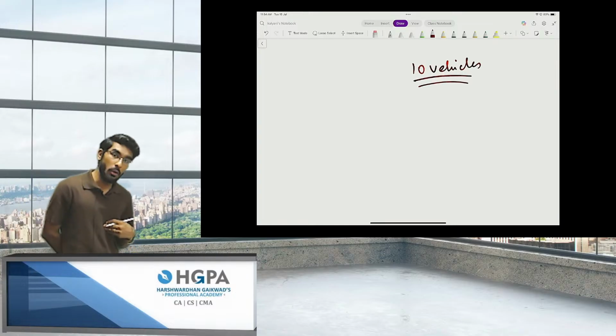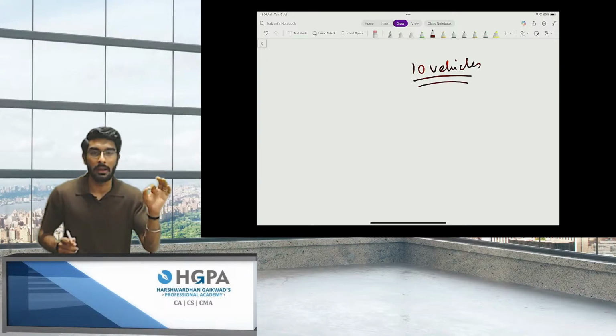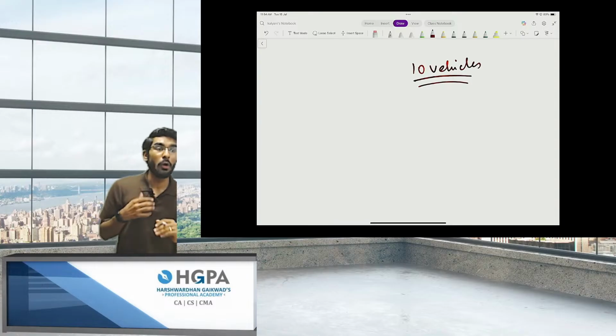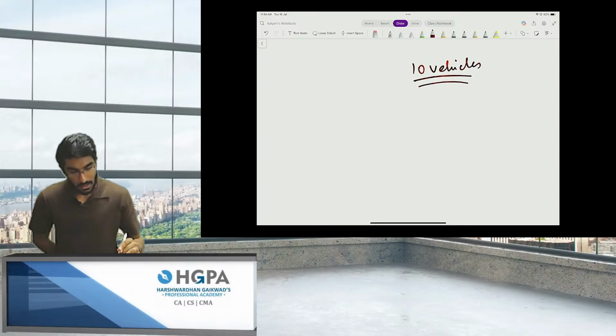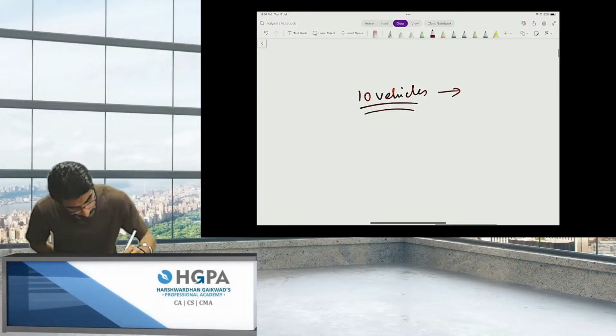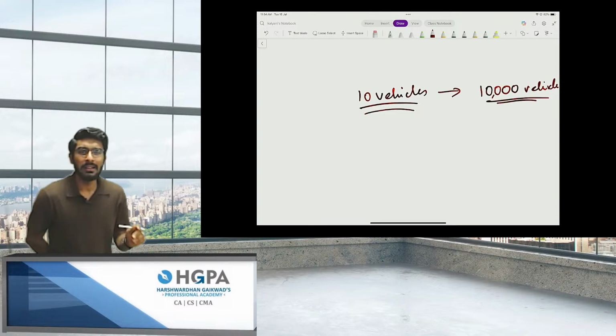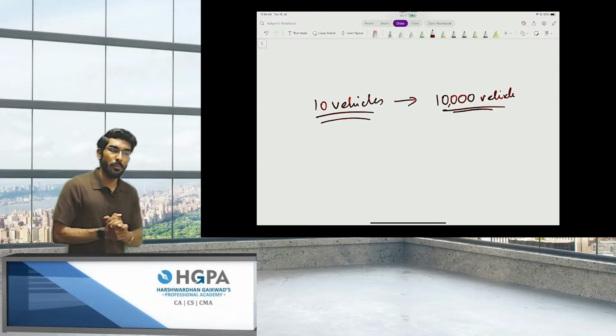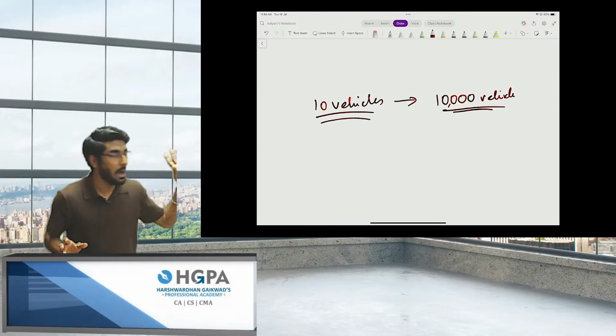Now, I know that 5 years, 6 years down the line, my company is going to grow like anything. So now, people, I want to expand this company. I want to grow this company. Instead of 10 vehicles, I want 10,000 vehicles, so that I can give this food delivery service to every single corner of India.